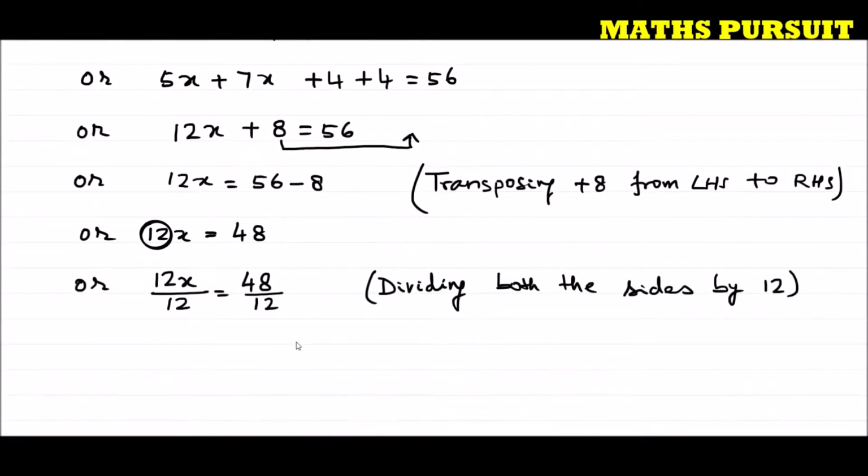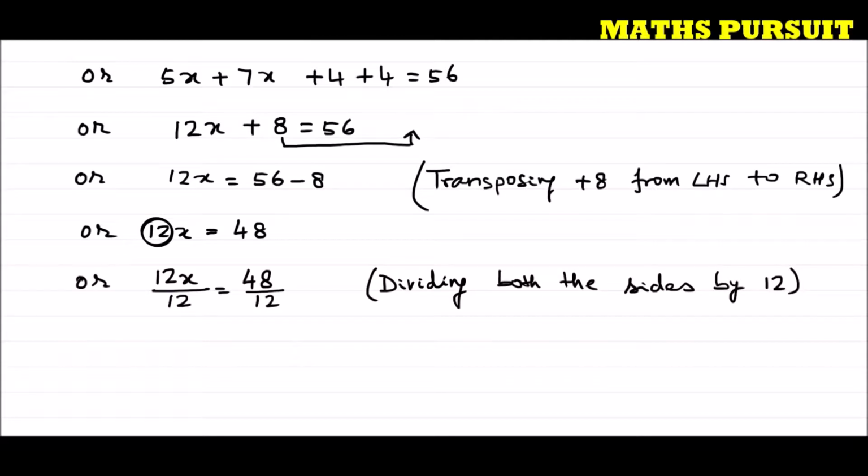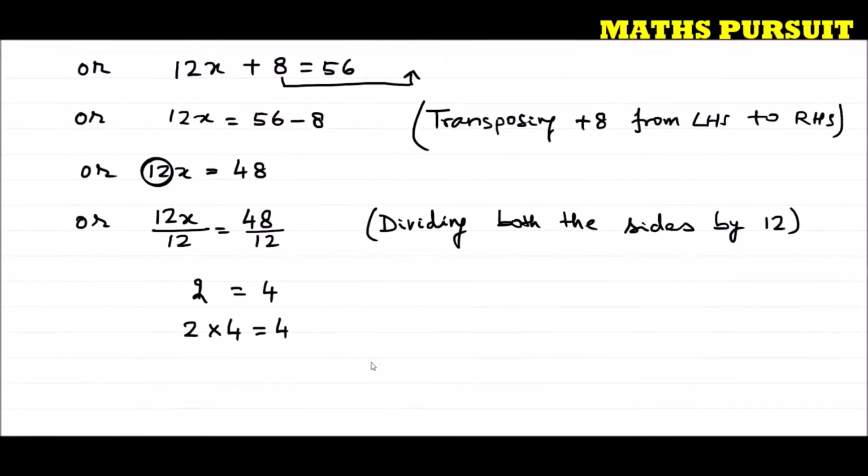And guys, I am telling that by rule we are dividing. Do you know why we are dividing by rule? See, this is for an example. If for example, I am having 2 is equal to 4, what we have? We have here 2 is equal to 4. Now, if I multiply here 2 with 2, and multiply 2 with 4, what are we getting? We are getting 8 is equal to 4. We are not getting 2 is equal to 4.